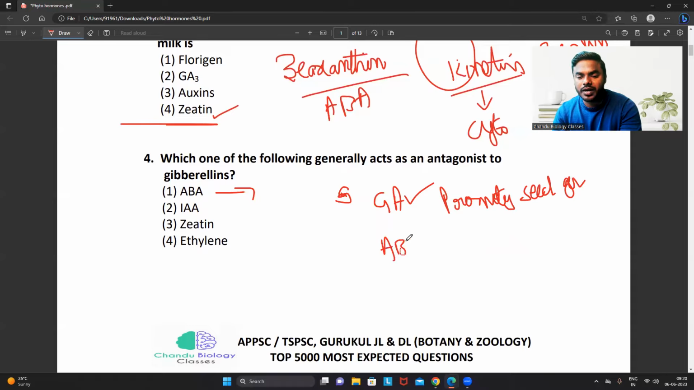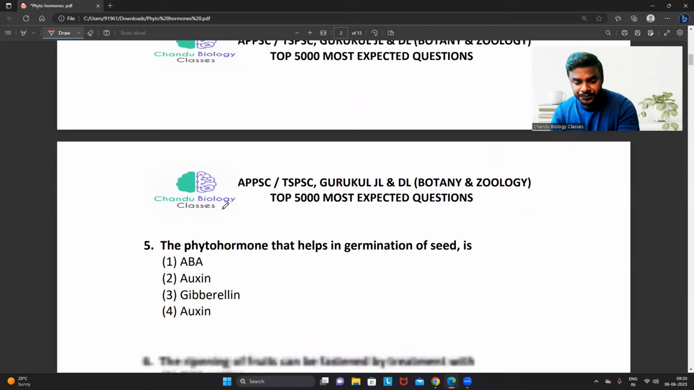But friends, what about the abscisic acid? Abscisic acid is going to inhibit the seed germination. So I mean to say, abscisic acid is acting against or opposite to the gibberellic acid. That's why abscisic acid is antagonistic against the gibberellic acid. Not to get confused. Auxin, zeatin means cytokinin, ethylene. These three are not acting opposite to the gibberellins. Only abscisic acid will act opposite.